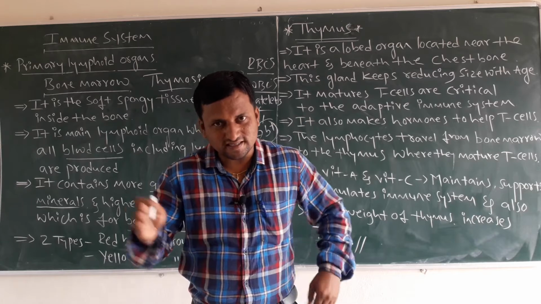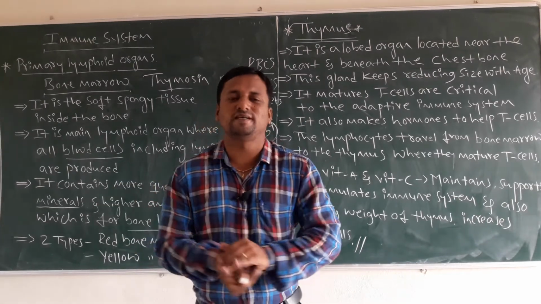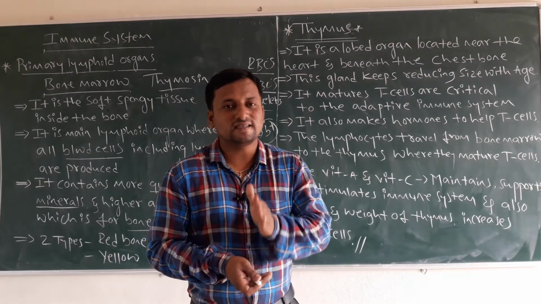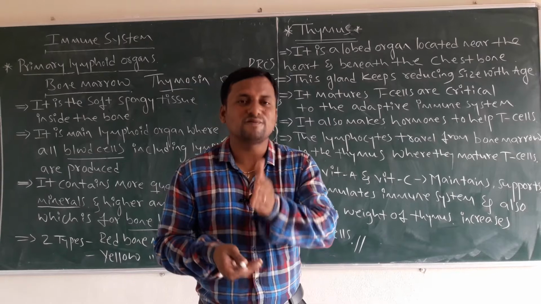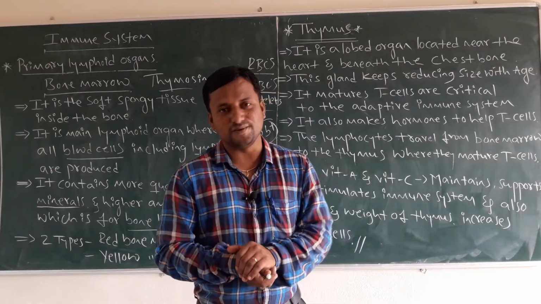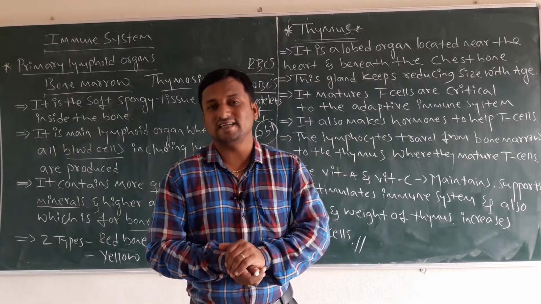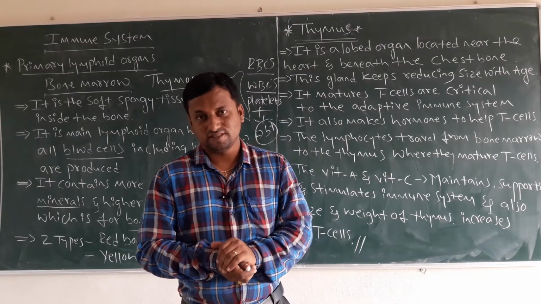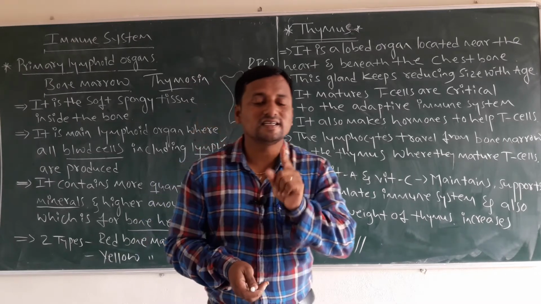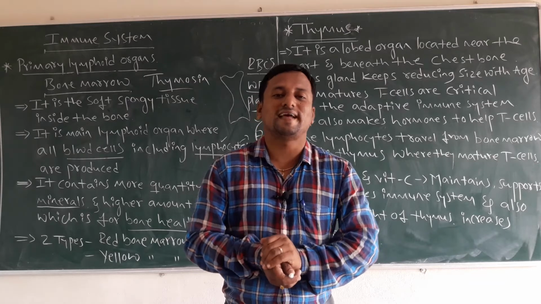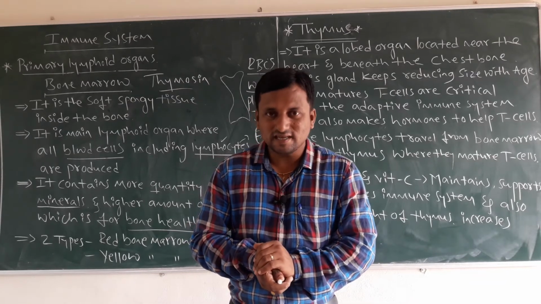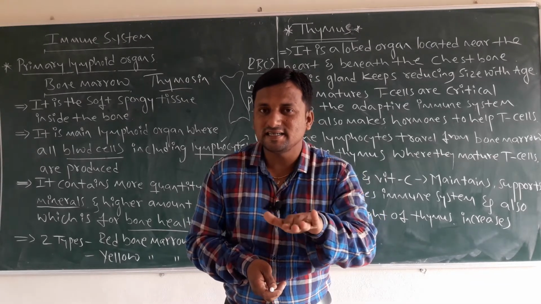It slowly decreases as the lapse of age takes place. So due to that, after the age of 60 or 65, we lose our energy and some immunity power due to the degeneration of the thymus gland. This thymus gland slowly degenerates.